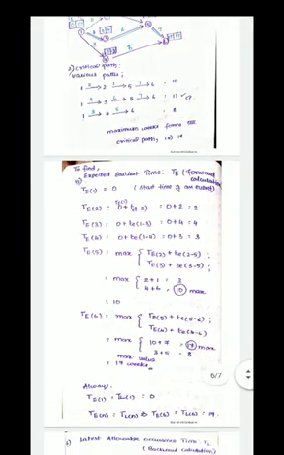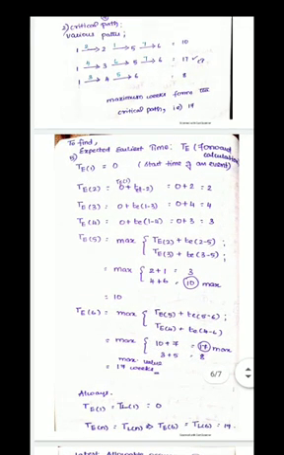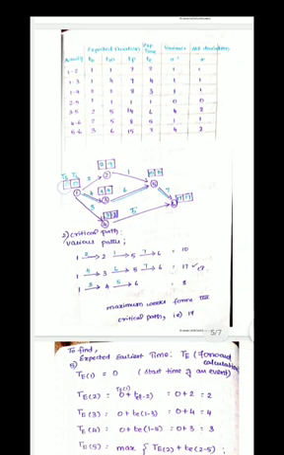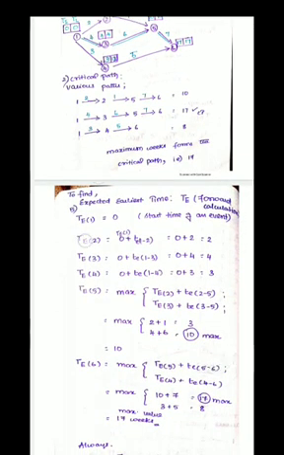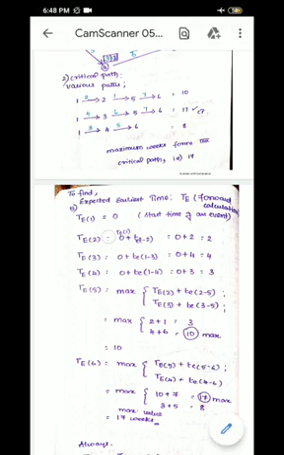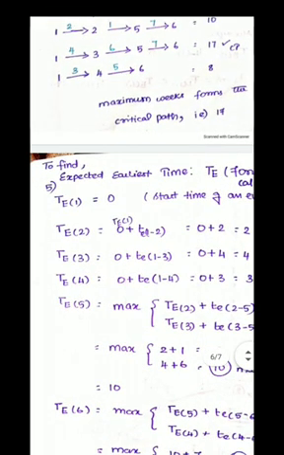Next we are going to find expected earliest time TE. This is also known as forward calculation, because you are going to do this calculation from event 1 till event 6. So here TE1, initially when you start an event, there is no time required, so it is 0. Whenever you start an event, it will be 0. For any problem, whenever you start an event, it is always 0.